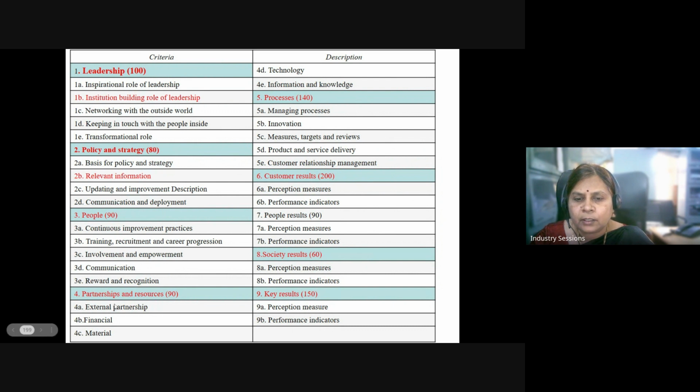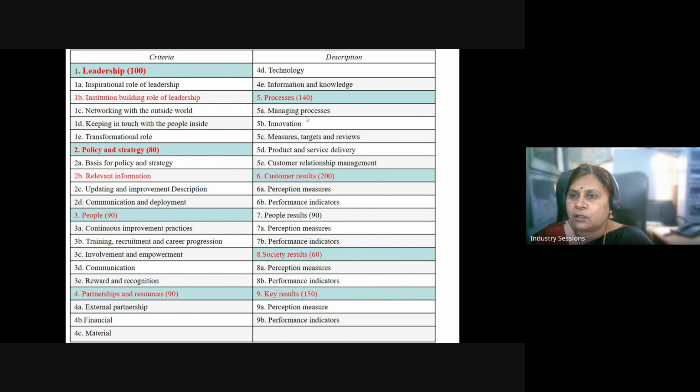Then the fourth enabler, which is partnership and resources. We need to partner with the suppliers, we need to partner with the clients so that we try to give to the customer at a reduced cost and the best quality. So it can be financial partnership, it can be material partnership, right? We should see that the resources that are there, financial, information, material, technology, are used effectively for the production of the product and then serving the customer.